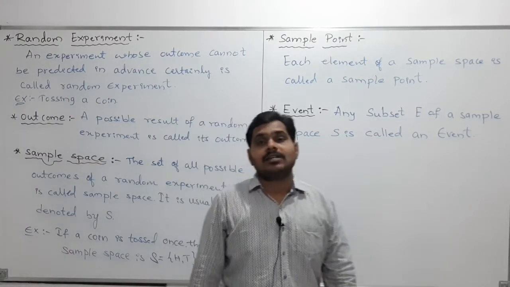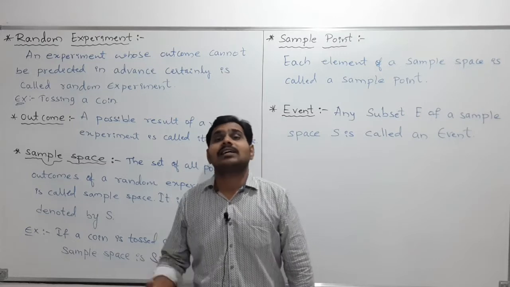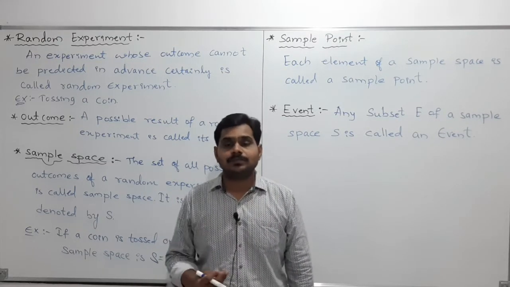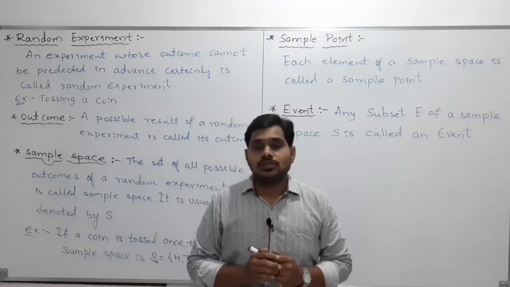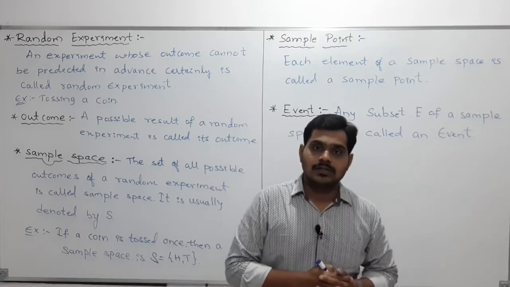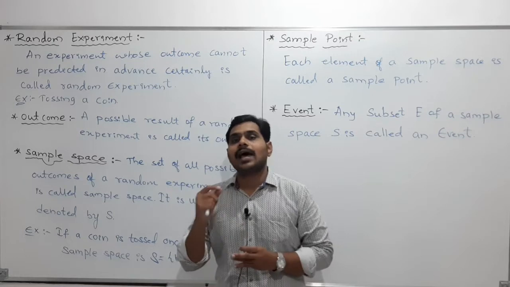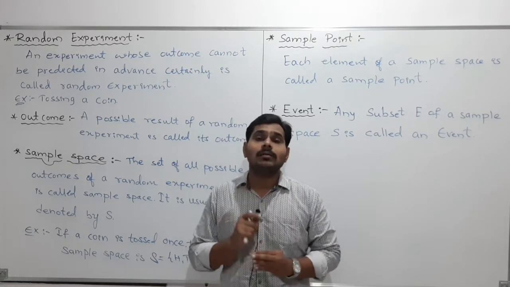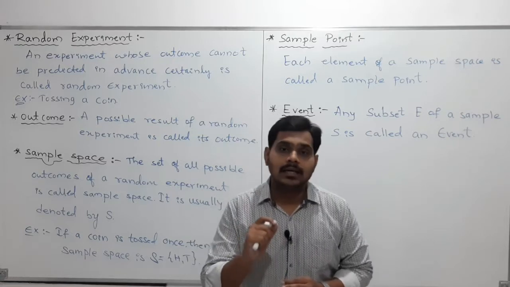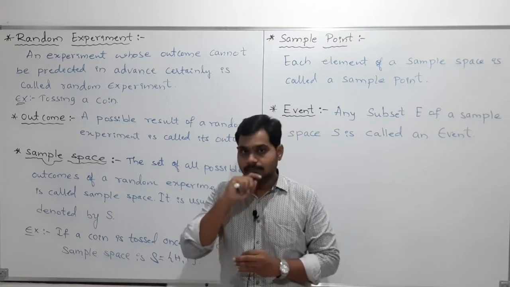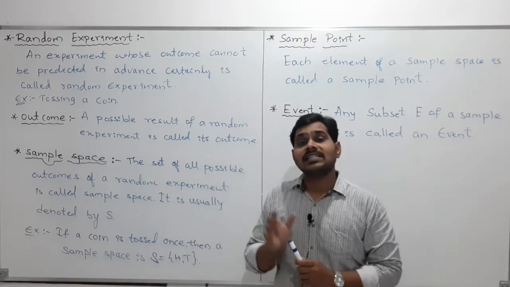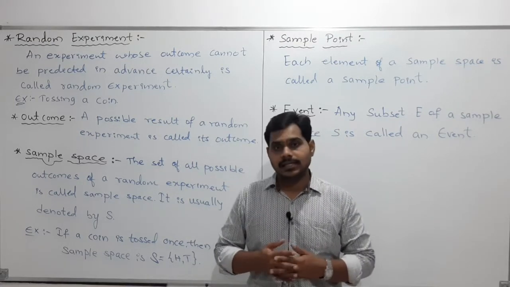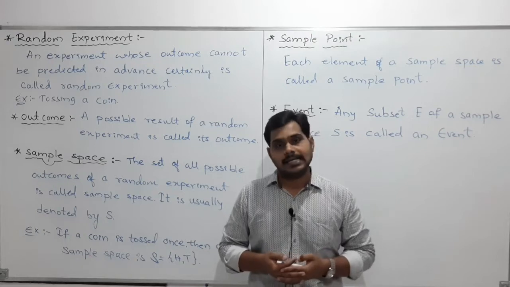So what does random experiment mean, my dear students? Another definition of a random experiment is an experiment in which two conditions should be satisfied. The first condition is it should have more than one outcome, and we cannot predict the outcome in advance. Clear? So what is the example? First of all, I'll take one example so that you can easily understand the definition.